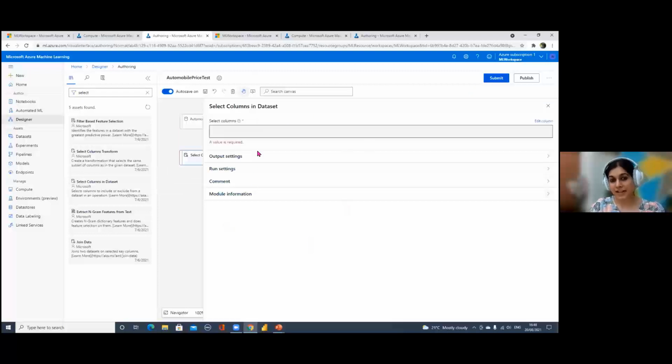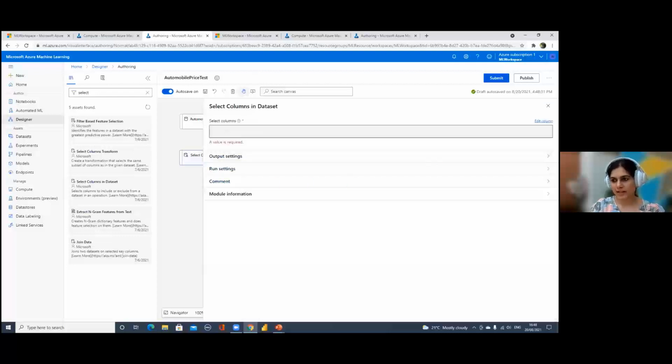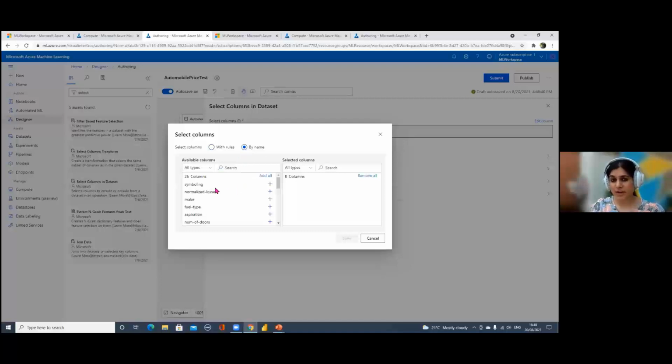Okay. This will ask me to select the columns I want to use for building my model. But before doing that, I'll connect this node to my raw data. Now I'll click on edit columns, because I want to select the columns I want to use, right? When I click on edit columns, I'll select the columns by name, because I know I want all the columns except normalized losses. So you can just add every other column. Once you hit the plus sign here, you get every column, so you can just go and add them.